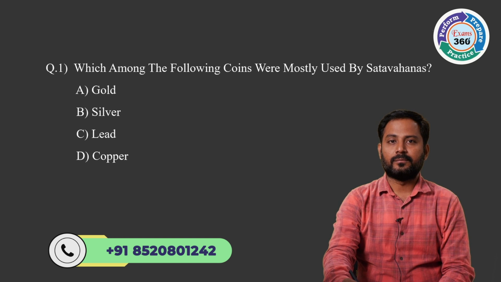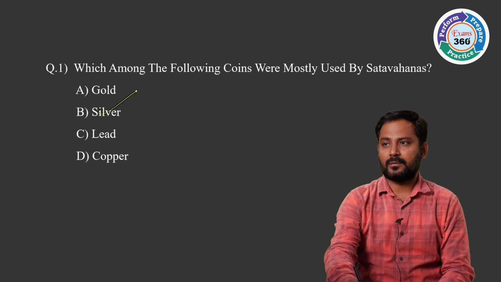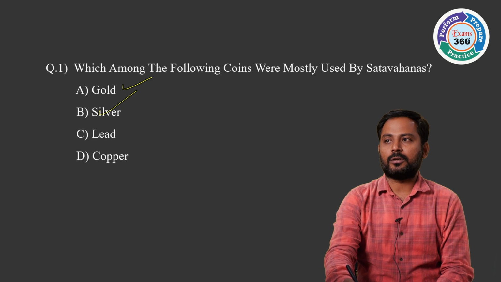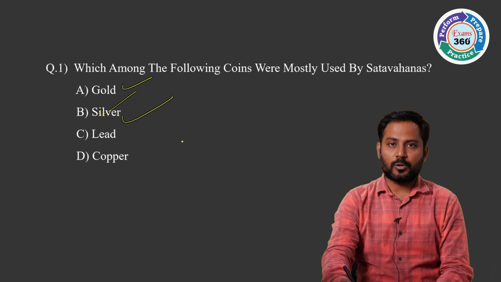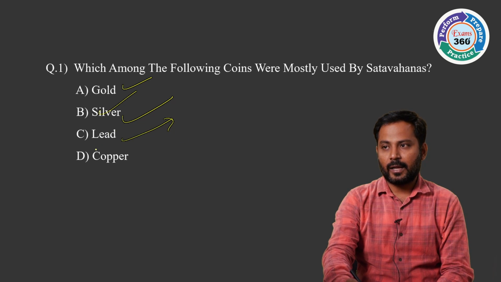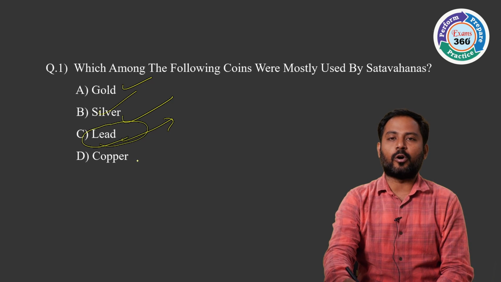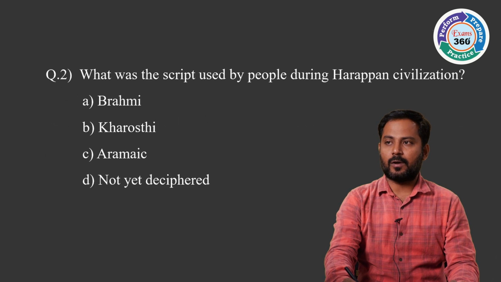A. Gold, B. Silver, C. Lead, D. Copper. As we all know, gold is such a precious metal, so they have not profusely used gold. Silver is also a precious metal, they have not used it. Lead is available more in the Deccan region. That's why they have given more lead coins. Now the answer is C. A large number of lead coins were used in the kingdom of the Shatavahanas.